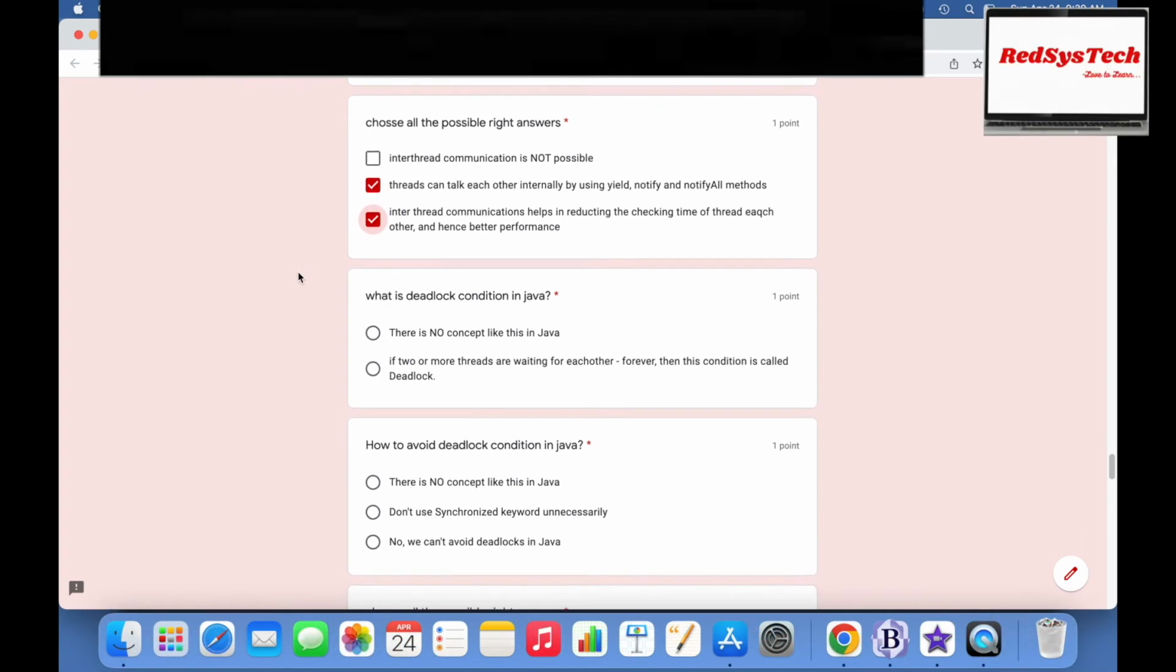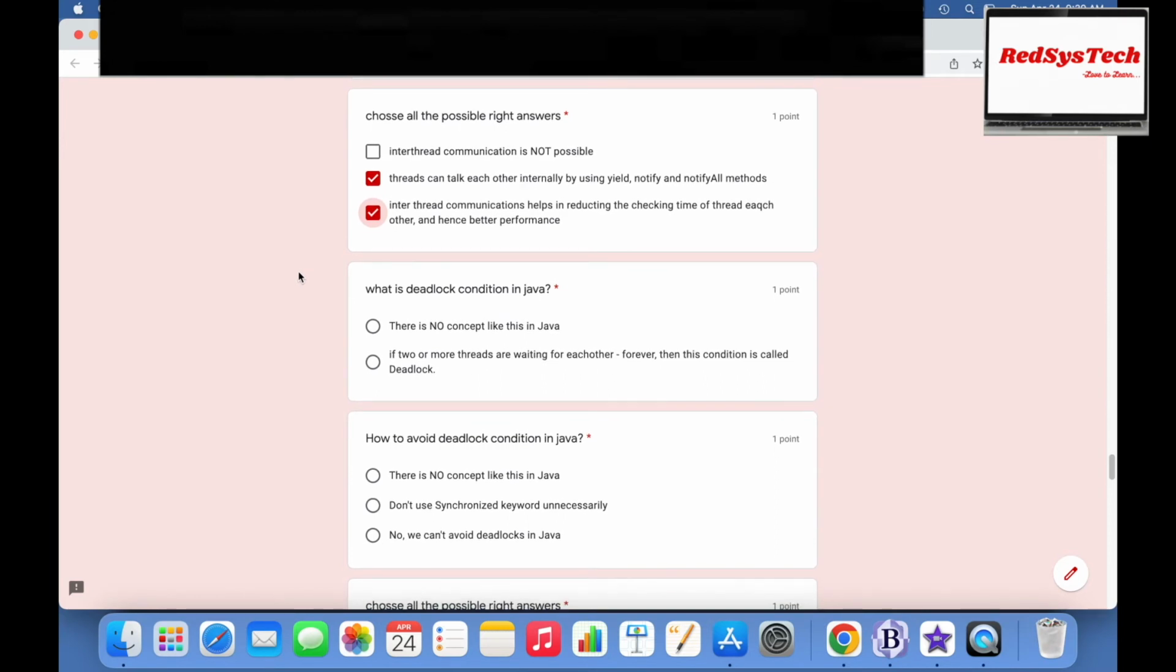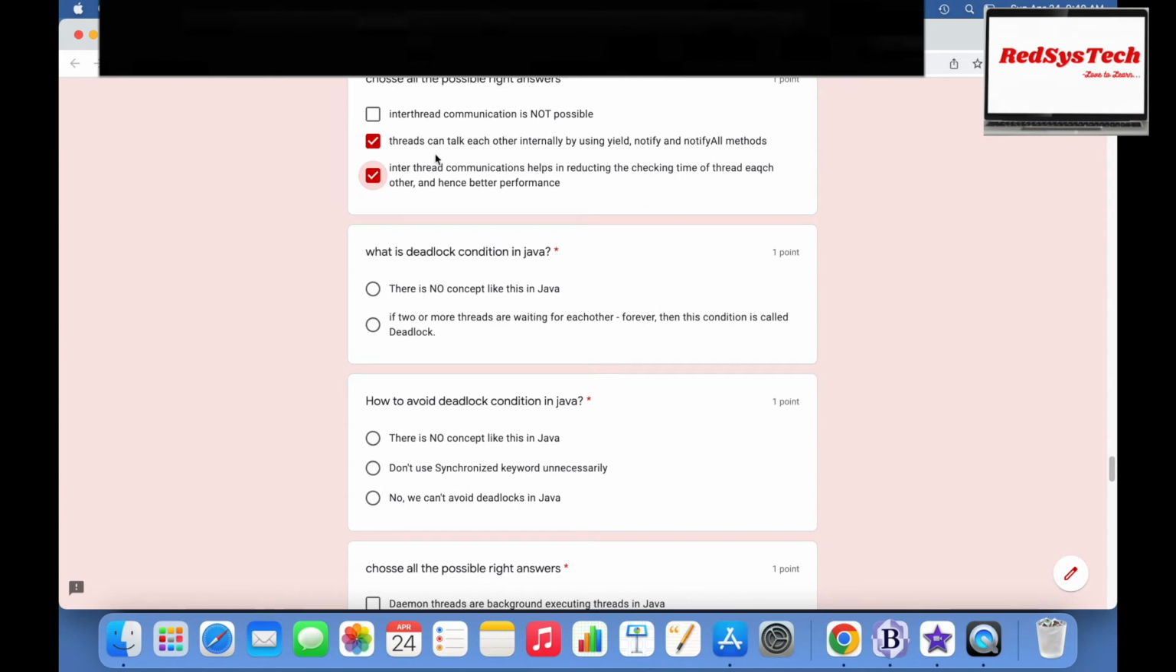So in order to avoid the checking time, each thread can talk to the others with the help of these methods, and that will definitely improve the performance, right, when compared to the normal way of doing it. So these two are the right answers.